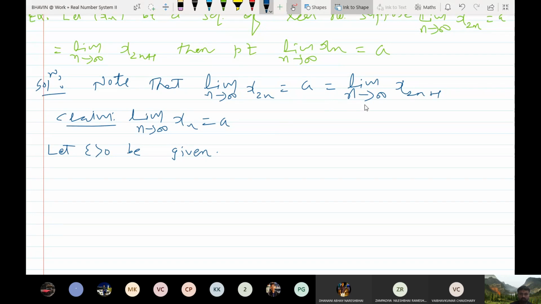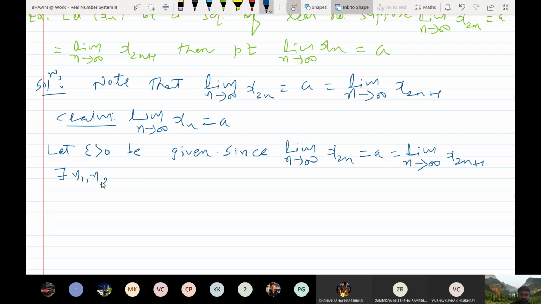Now since the limit as n tends to infinity of x2n equals a, which is equal to the limit as n tends to infinity of x2n plus 1, there exist n1 and n2, two integers from N, so that whenever n is bigger than n1, this implies that the absolute value of x2n minus a is less than epsilon, and whenever n is greater than or equal to n2.